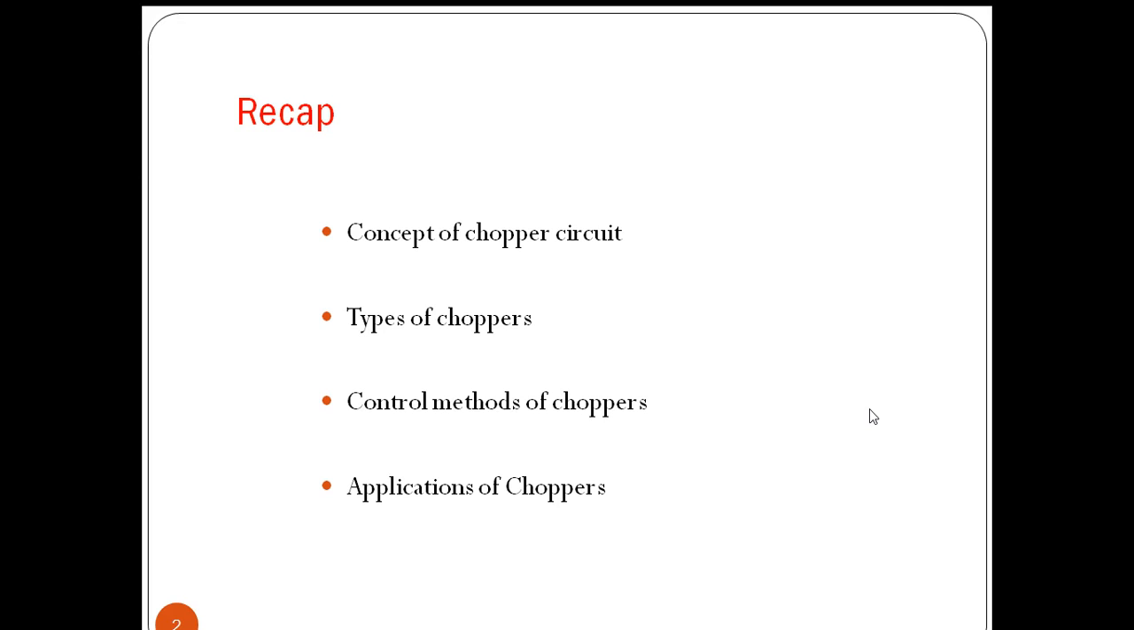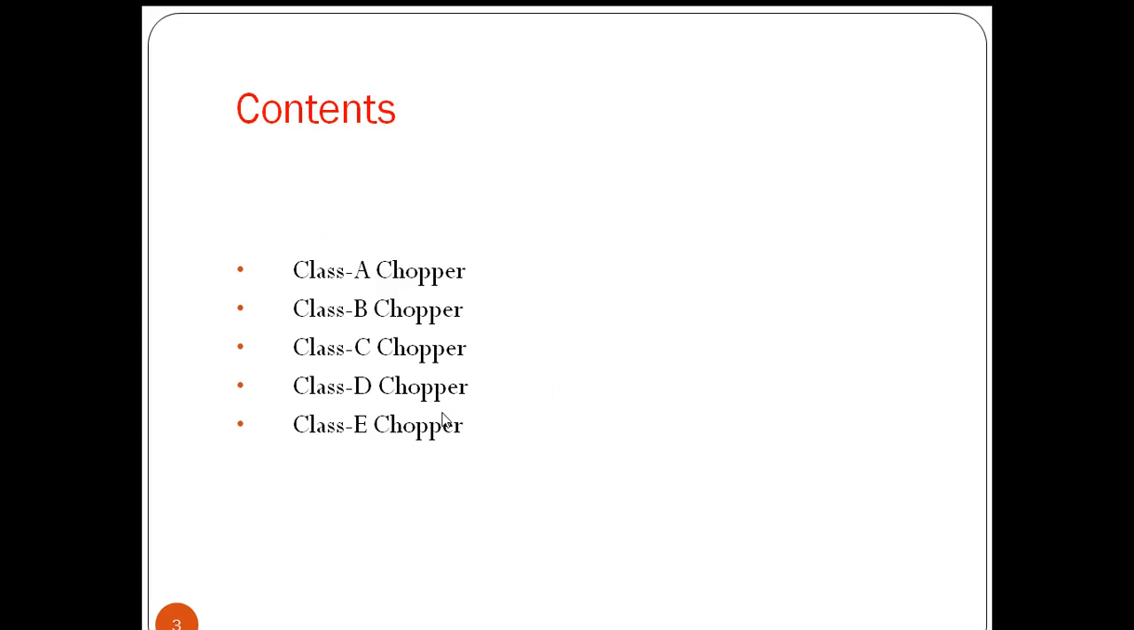And in that last class, we also discussed the applications of chopper. The choppers are mainly used in subway cars, trolley buses, battery operated vehicles, battery charging circuits, marine hoists, forklift trucks, mine haulers, and speed control of DC motors. These are also used in braking and speed control of DC motors. So these are the main applications of choppers. These concepts we learned in the last class.